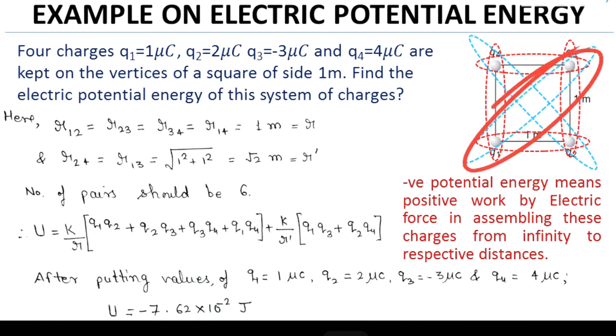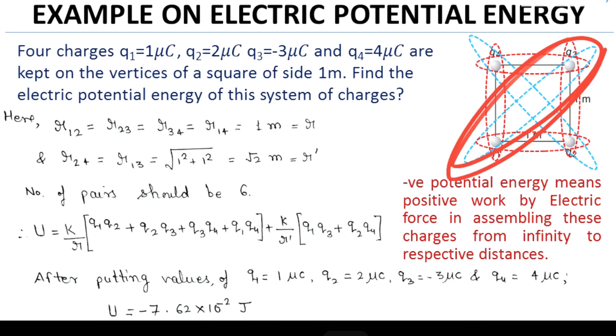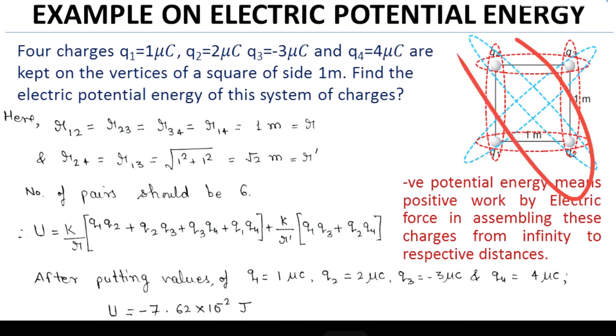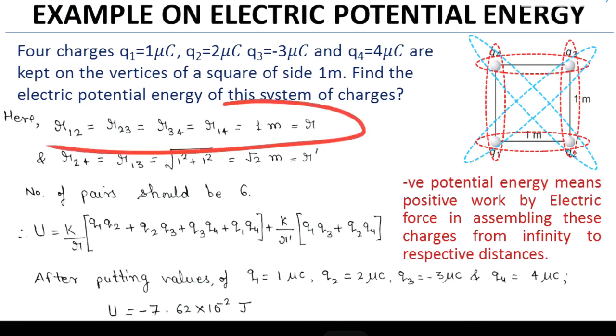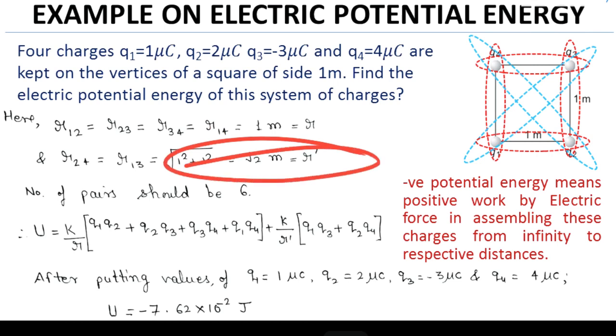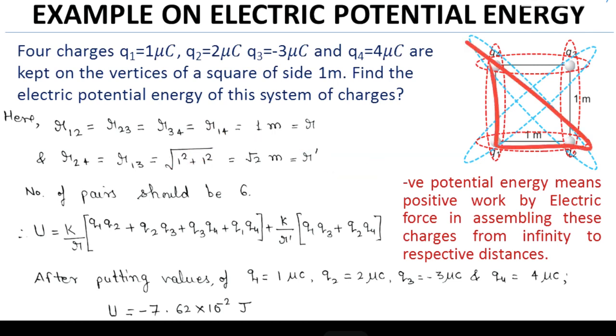Four pairs are along the sides, and 2 pairs will be along the diagonals. We know that it's a square, so this distance is the same, this distance is the same, and this distance is the same. So 4 pairs will have the same separation, and the 2 pairs along the diagonal will have the same separation. This side is 1 meter and the diagonal will be root 2 meter if I apply the Pythagoras theorem.